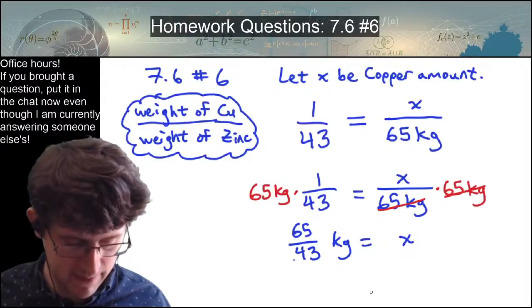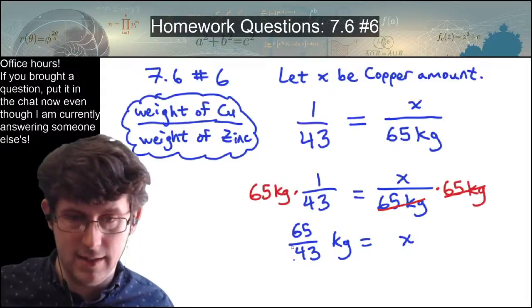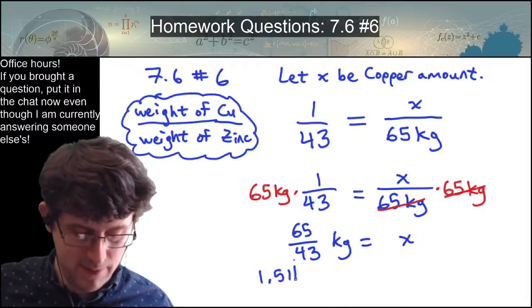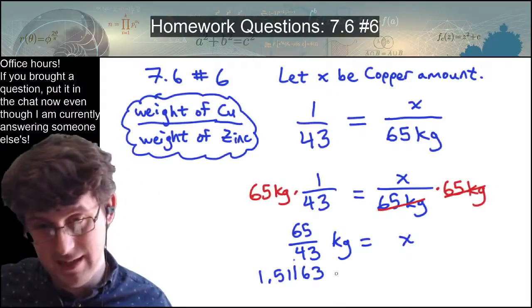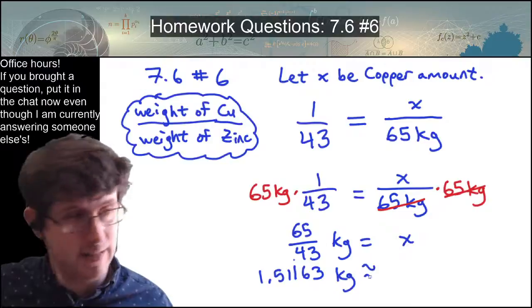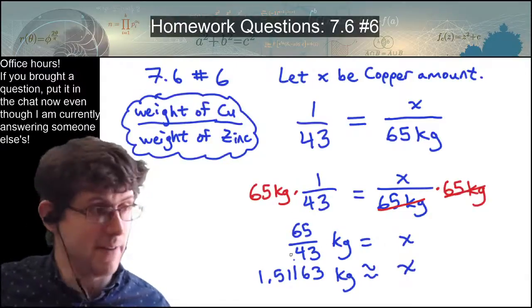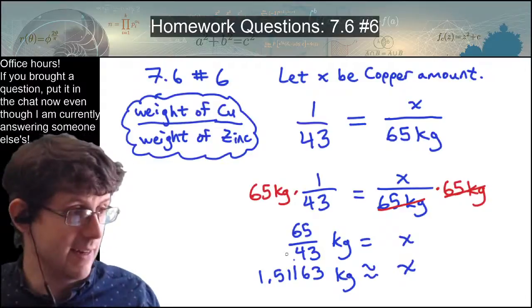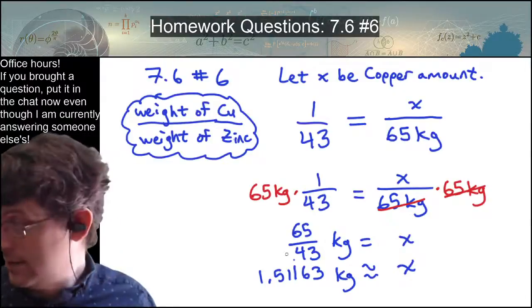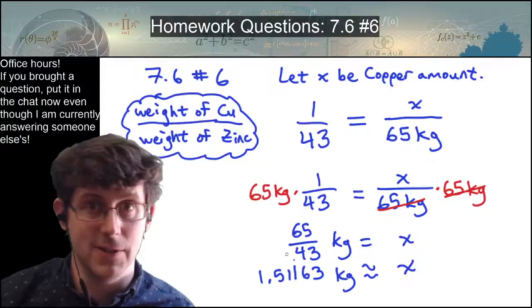65 divided by 43. I got 1.51163. That's my approximation. So I would try the reduced fraction, 65 out of 43 first, and then the decimal only if that reduced fraction doesn't work.